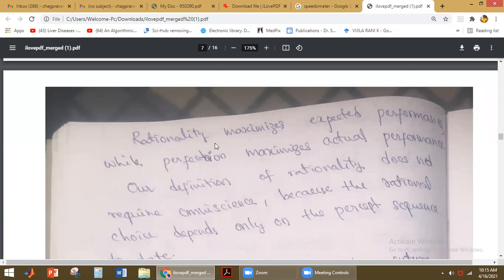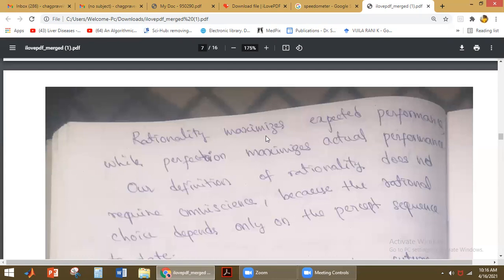Rationality maximizes expected performance. For example, if you take a vacuum cleaner agent, what it has to do? It has to clean your place neatly. Okay, so we expect it to clean the particular place, so it maximizes its expected performance. That is called rationality. What is perfection? Perfection maximizes actual performance. The actual performance should be maximized. Okay, so that is called perfection.